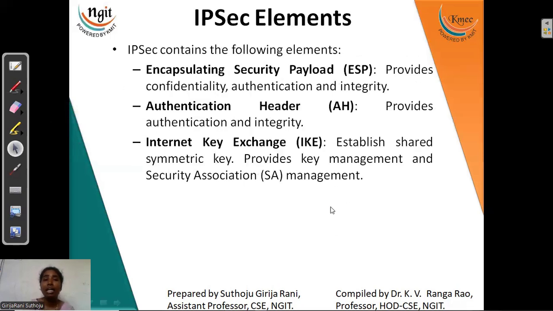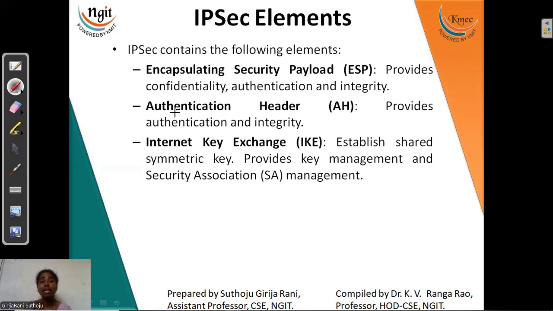Now coming to the elements. The major elements we include in the architecture are ESP, AH, and IKE. Encapsulating Security Payload is responsible for encrypting your payloads, along with the authentication and integrity procedures.